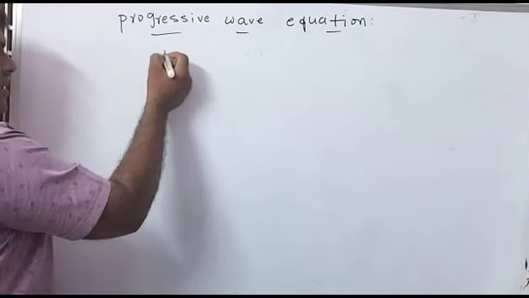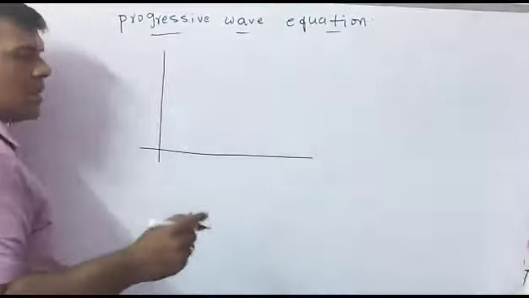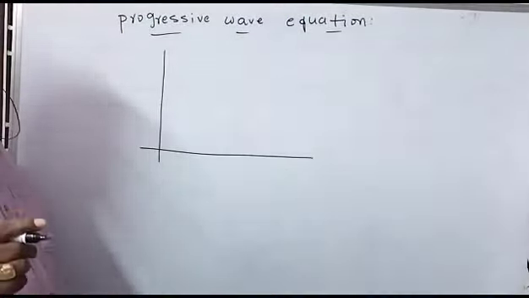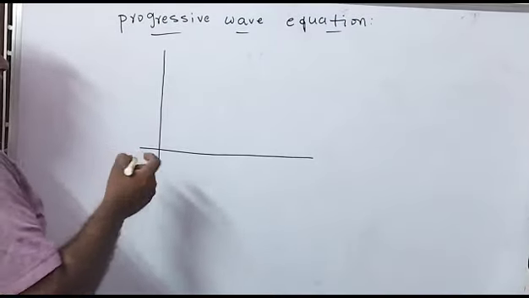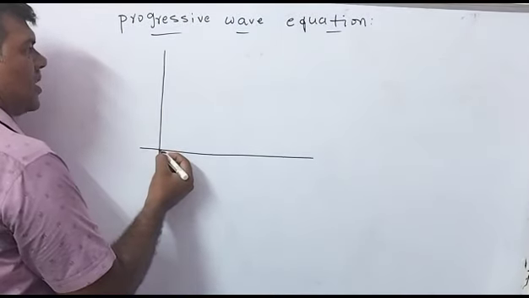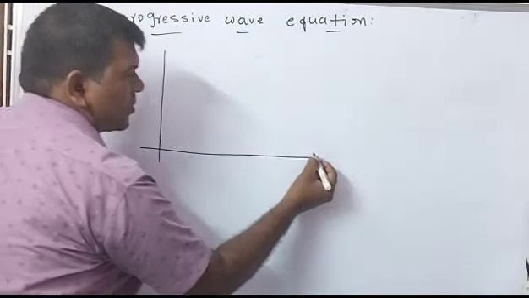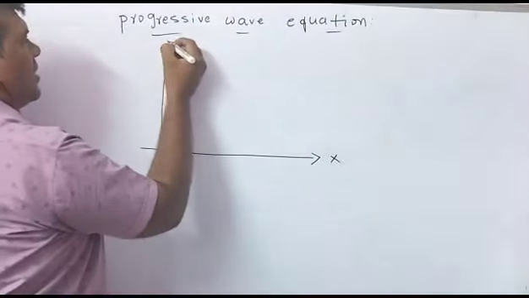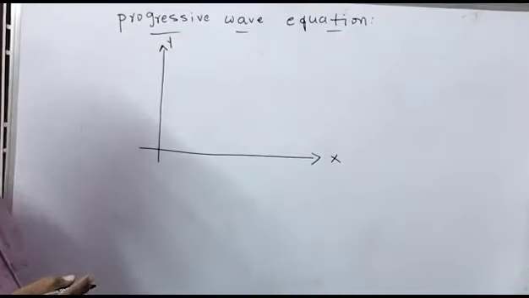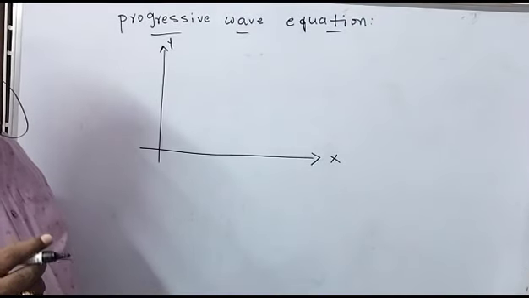See here, how does the wave travel? For example, we consider a sound wave. The disturbance of the medium travels along the positive x-axis. This is the x-axis and this one is the y-axis. The sound wave travels along the positive x-axis.